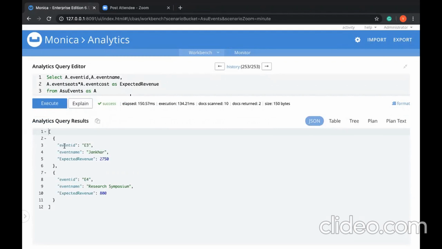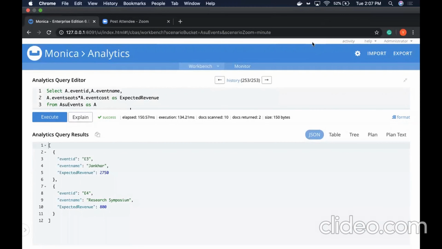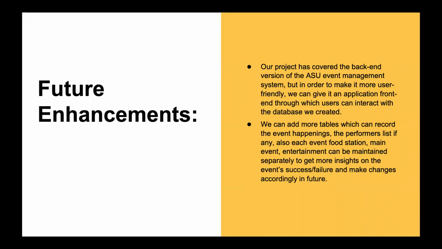And to sum up, overall, it was a great experience to have experimented with our queries and implemented in Couchbase whichever we did in SQL Server. And it was a great learning. The future enhancements: our project has covered the backend version of the ASU event management system. So we can make this more user-friendly by having a front-end application connecting to our database server. We can even add more tables to record the event happenings, performers list, etc. We can also get more insights on event success or failure and then make further changes.